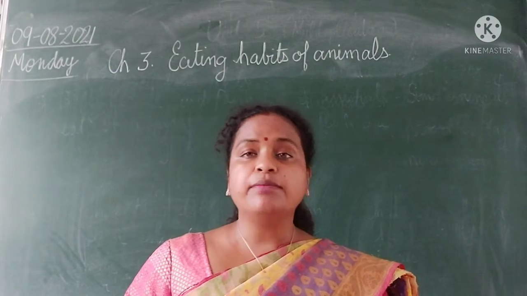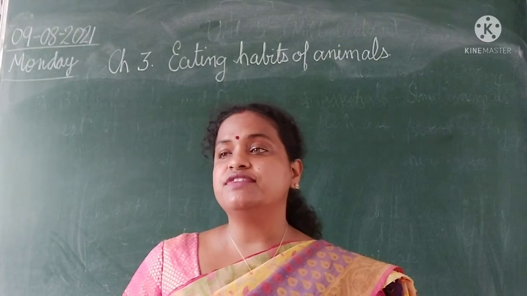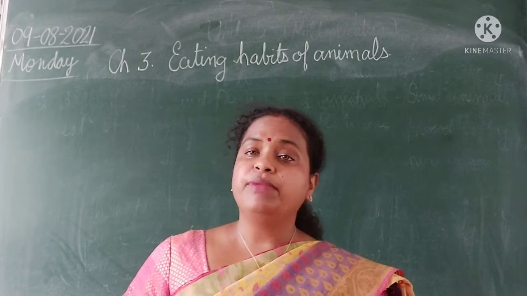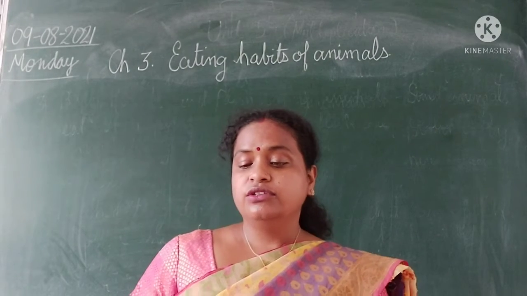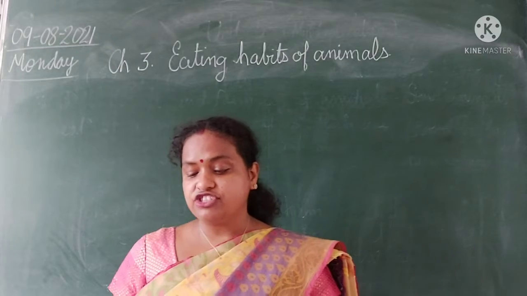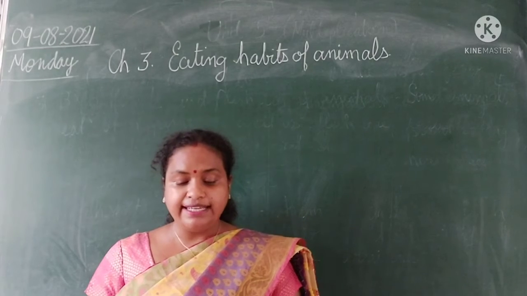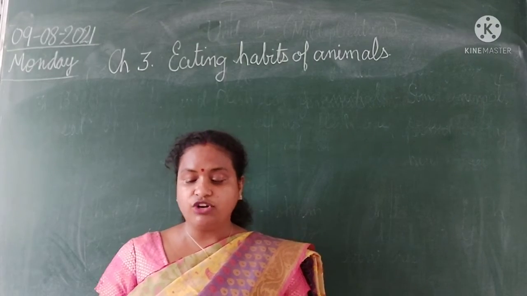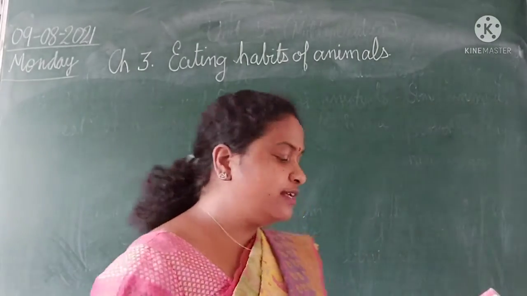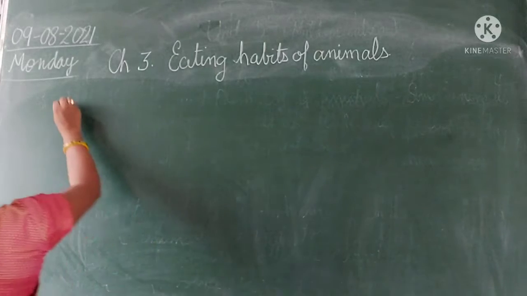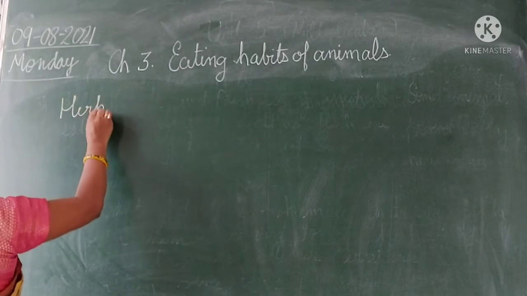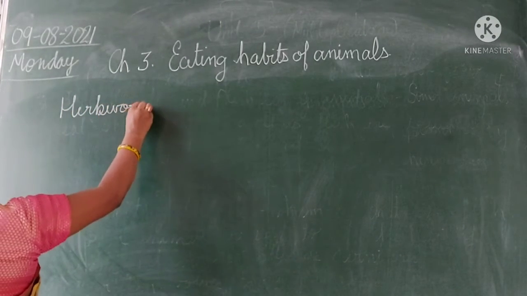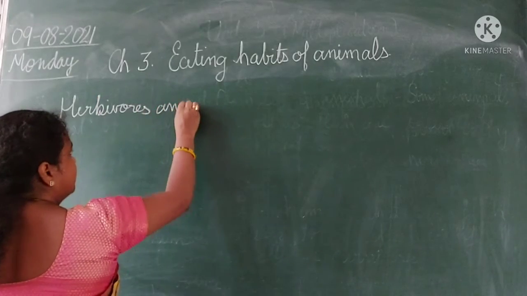First one is herbivorous. Herbivorous animals are those who eat plants only. Most of the plant eating animals have sharp front teeth for biting or cutting plants and strong broad back teeth for chewing. So how do herbivorous animals eat?